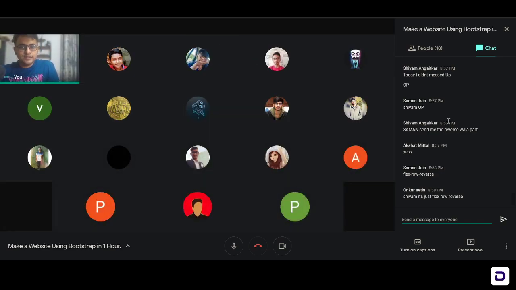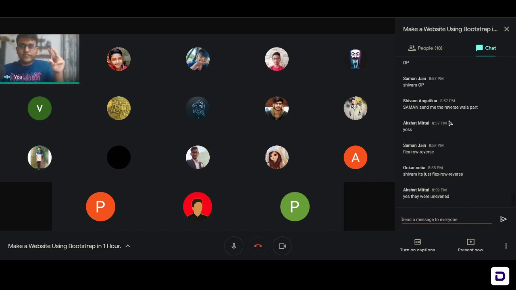Anyone else? In his one, the images on the cards have different heights. The second one had a different height. Okay, so he can just use that object-fit property, object-fit, and then you can define the height and you'll be fine with it.